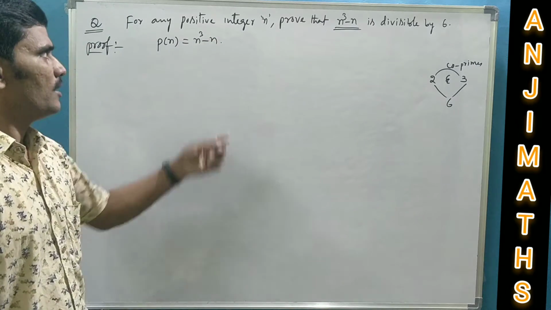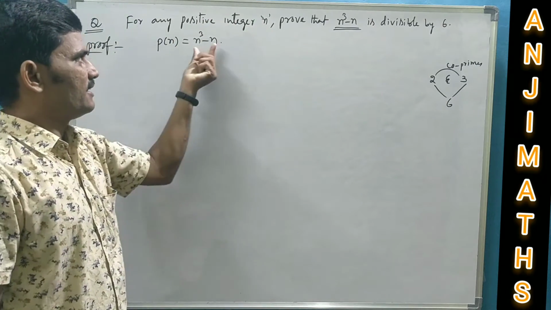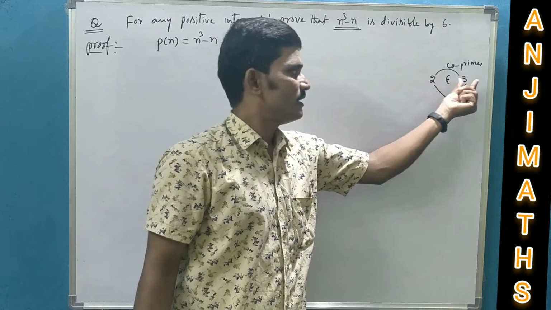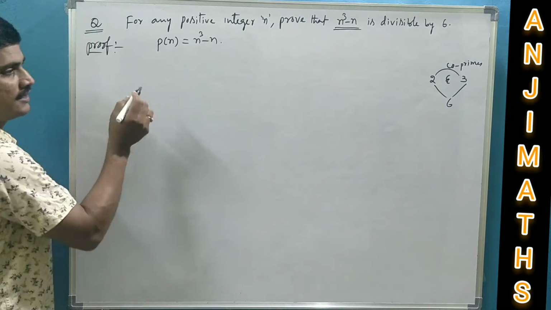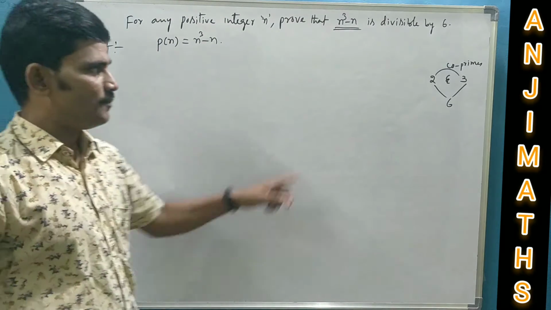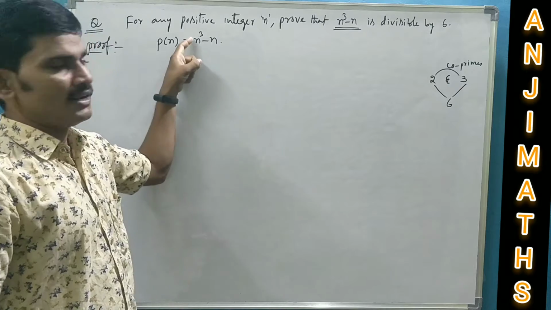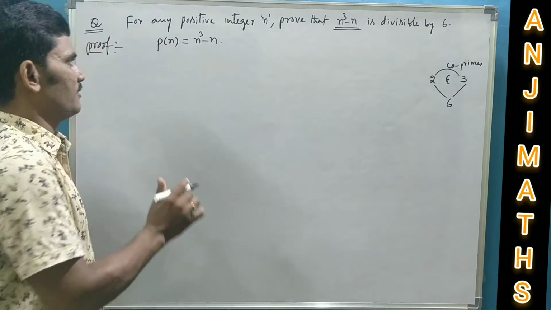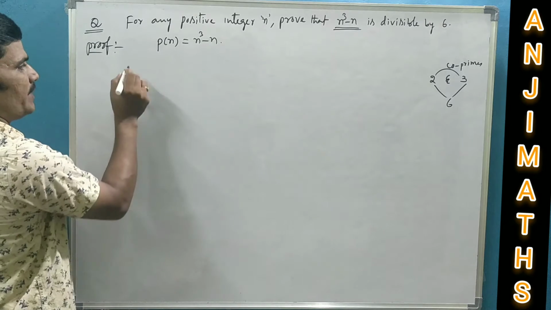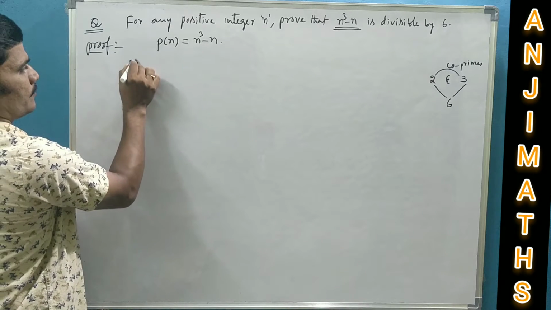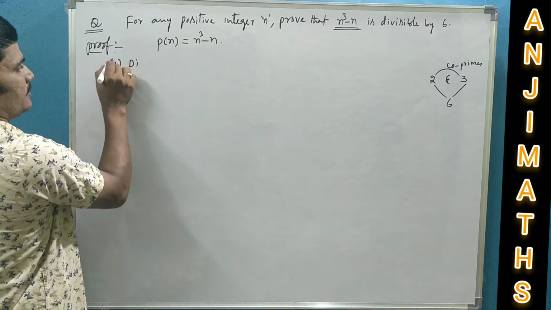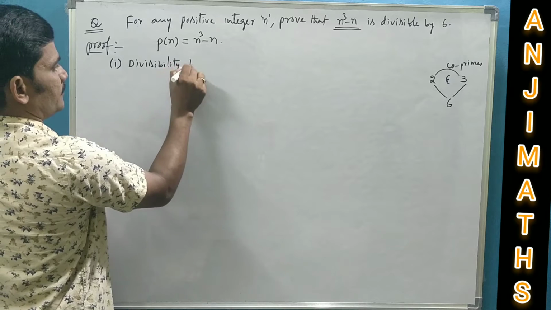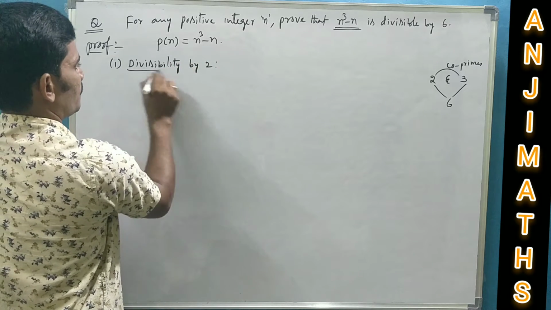We have to prove for any positive integer n, this n cubed minus n is divisible by both 2 and 3. In step 1, I will prove this polynomial is always divisible by 2 for any value of n. Let us see the divisibility by 2. Step 1, divisibility by 2.